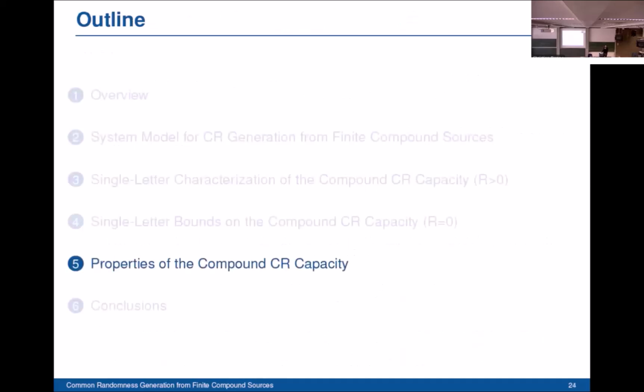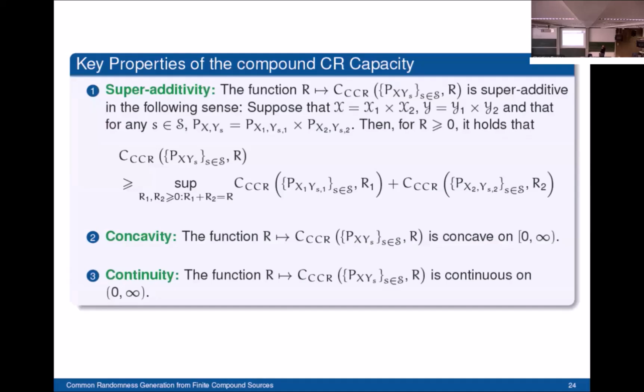Now, in the last part, we're going to study some properties of the compound common randomness capacity, which are stated here. We start with the first property, which states that the compound common randomness capacity is superadditive. So if you take a system made up of independent components, then the compound common randomness capacity of the overall system is bounded below by the sum of the compound common randomness capacities of the individual systems.